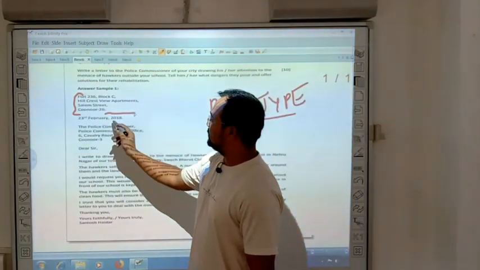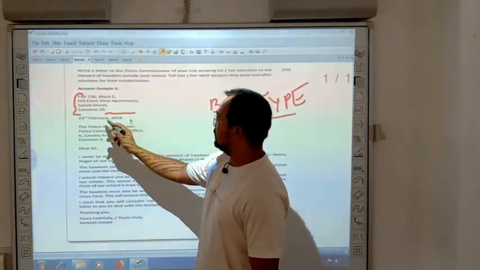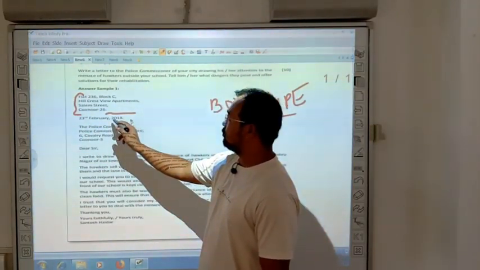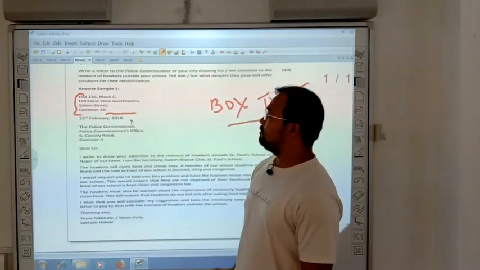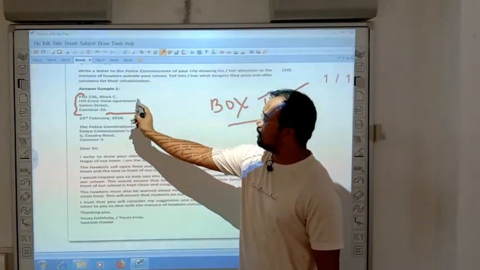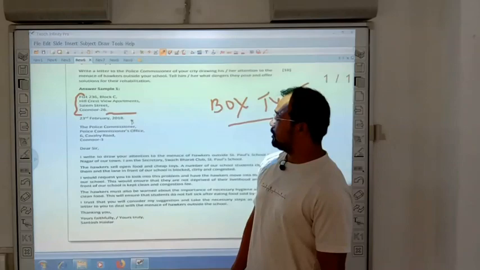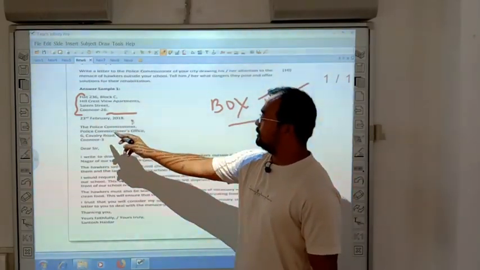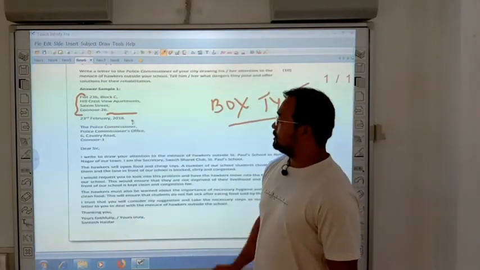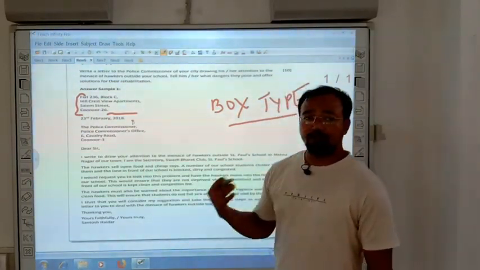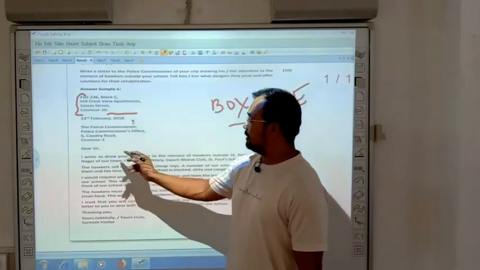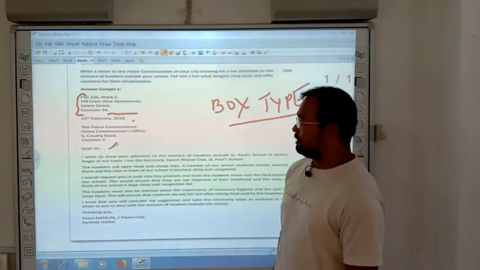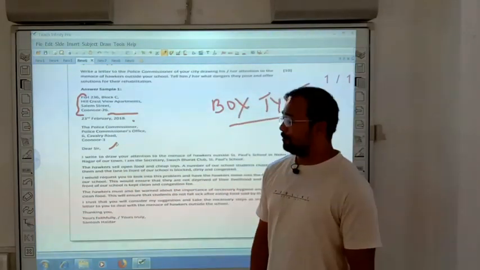Then comes the date. Again the date writing format is the same, but everything on the left hand side. 23rd February, comma, 2018. So don't forget to put a comma here. Again 2018, full stop here. You see here comma, comma, comma, comma, full stop. Then to whom you are writing the letter, the police commissioner's office. Then you give a proper address of the person to whom you are sending the letter. Then again here starting salutation, that is Dear Sir, you will begin with.